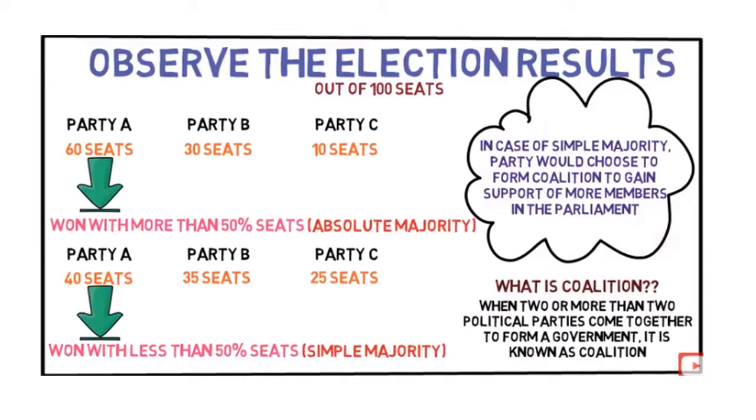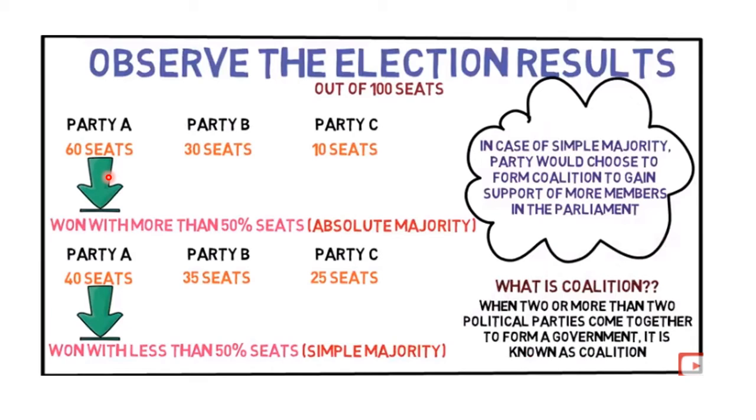Now children, to understand the election results better, just have a look. Suppose we have 100 seats or 100 constituencies, and there are three parties fighting for election: party A, party B, and party C. Each of them puts up their candidates. Now after the polling is over, voting is over, we see party A has got 60 seats, party B has got 30 seats, and party C has got 10 seats. Now as I told you, to form a government, what is required? Half of the seats is required.